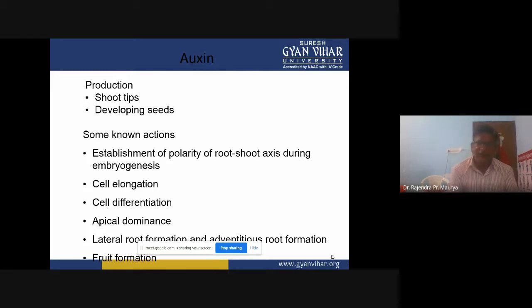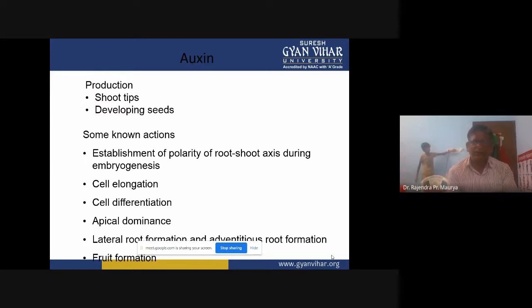What is the meaning of this? In any piece of a stem, root development occurs nearest the root end, and the shoot develops nearest the shoot end, where the foliage shoot develops. This is polarity.